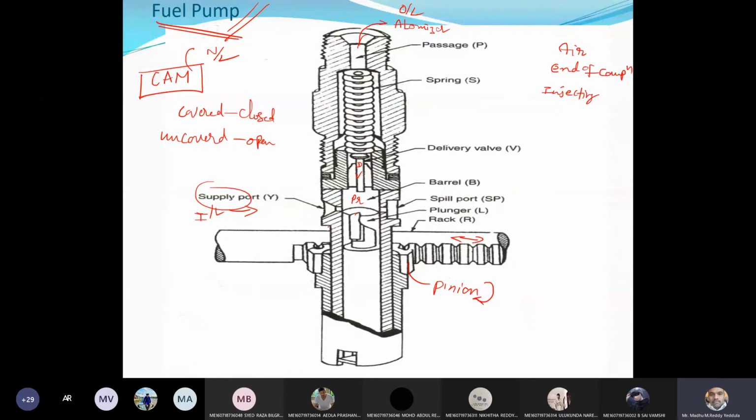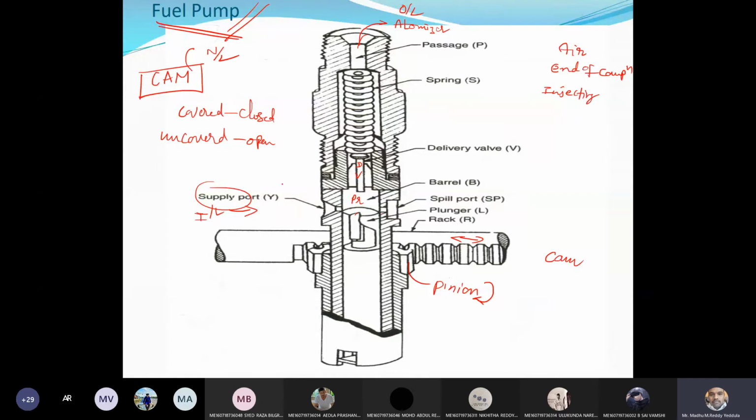Now, how is the plunger operating? Tell me, how is the plunger moving up and down? With the help of springs? No. The plunger is operated by a cam. This plunger has reciprocating motion as well as rotary motion. The rotary motion is given to the plunger with the help of this rack and pinion arrangement. I will show you a small video after this.